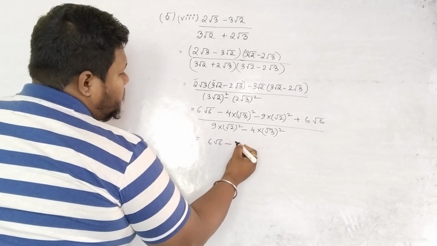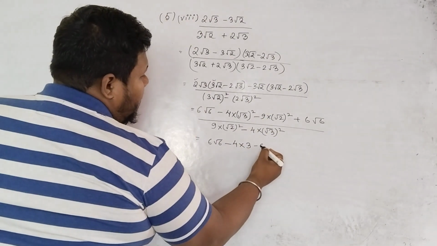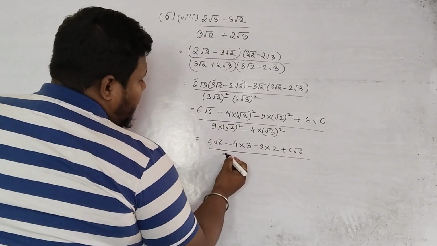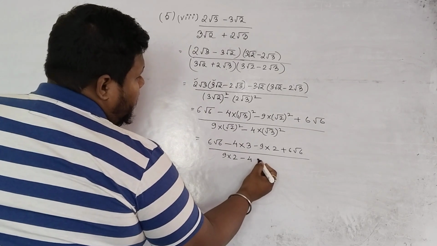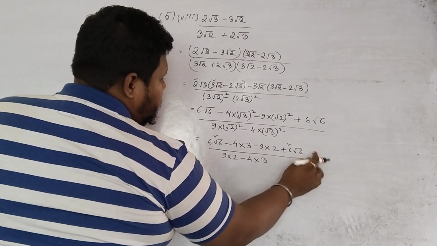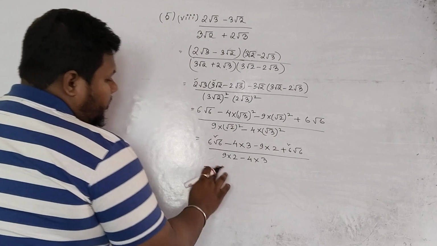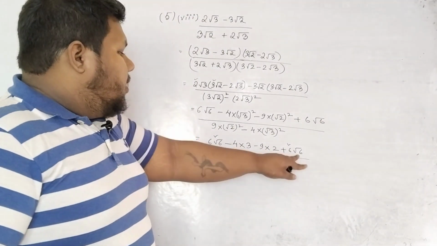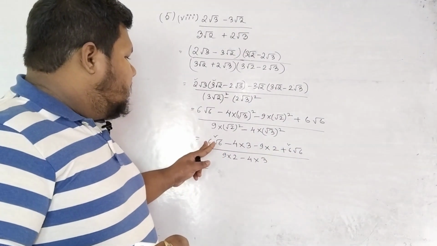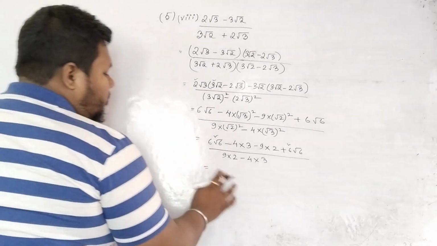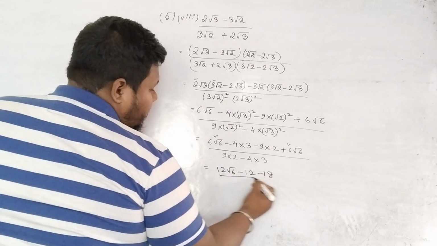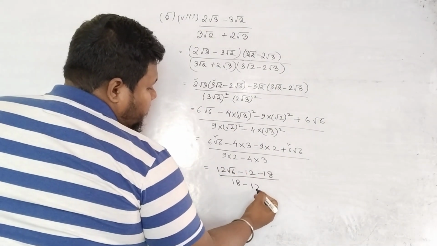6 root 6 minus 4 into root 3 square is 3. 9 into root 2 square is 2 plus 6 root 6 divided by 9 into root 2 square is 2. 4 into root 3 square is 3. 6 root 6 plus 6 root 6. It gives us what? I told you, when the root overs are same, they have the same number inside the square root, then we can add the numbers. That means 6 root 6 plus 6 root 6 is what? 12 root 6 minus 4 threes are 12, minus 9 twos are 18. Again 9 twos are 18 minus 4 threes are 12.